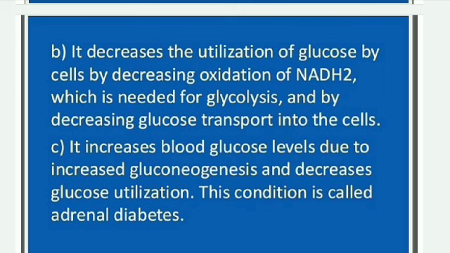It increases the blood glucose level due to increased gluconeogenesis and decreased glucose utilization. This condition is called adrenal diabetes. We know diabetes.